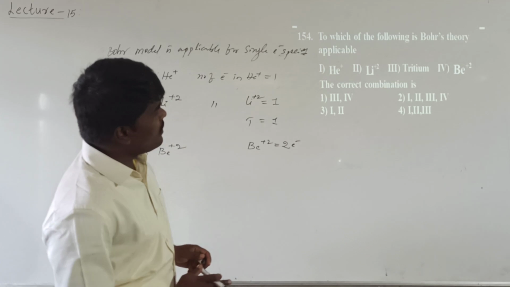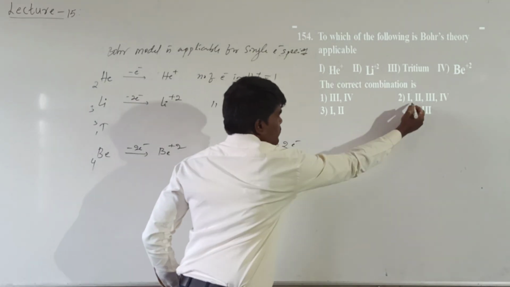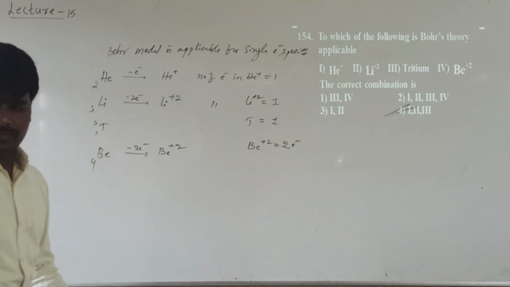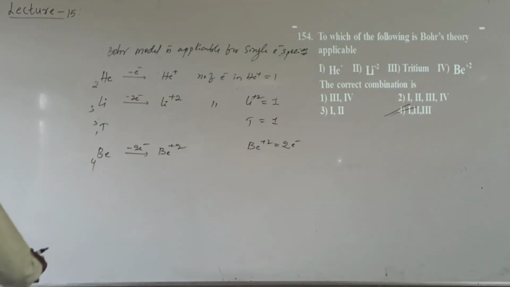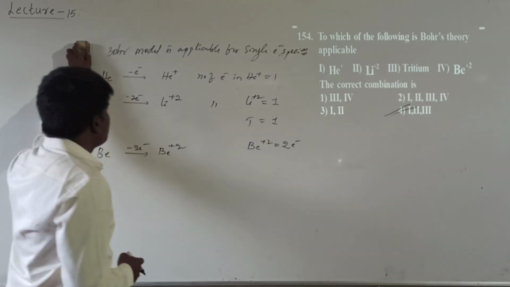So which of the following is the correct combination? It can explain 1, 2, 3. So the fourth option is the correct option for the given question. Hope it is clear. Bohr atomic model explains only the spectrum of single electron species.